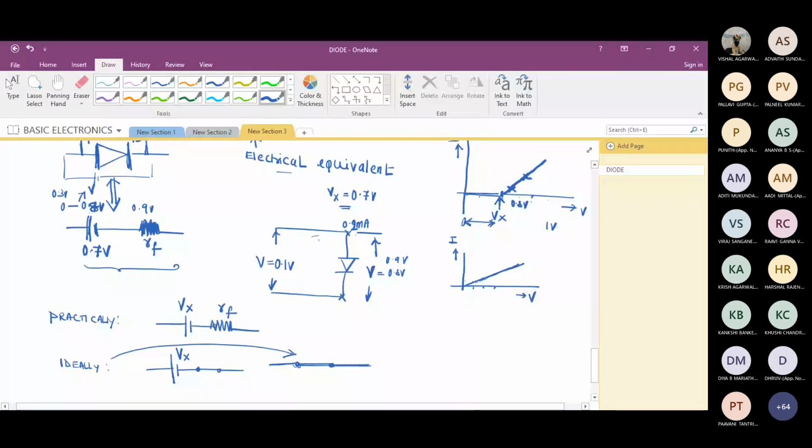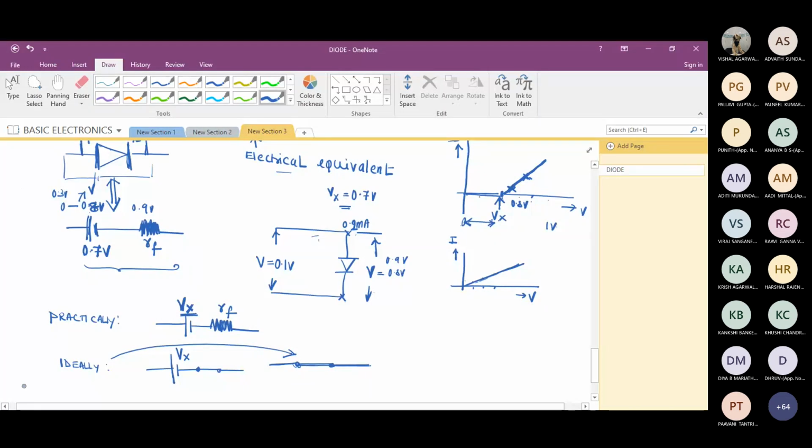Practically, we are getting Vx because there is a barrier. We have to overcome the barrier, so the minimum requirement to overcome the barrier is Vx, right? Once it overcomes the barrier, the variation is actually exponential, but we approximately take it as linear and draw a resistor.